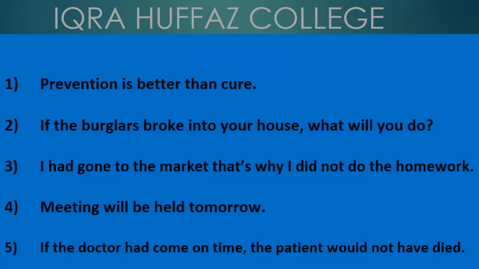So when you are translating a sentence, you need to keep your consideration on which of the types of sentences this sentence belongs to. So yes, you are very right, this is a fixed sentence, and the translation of this fixed sentence is prevention is better than cure.